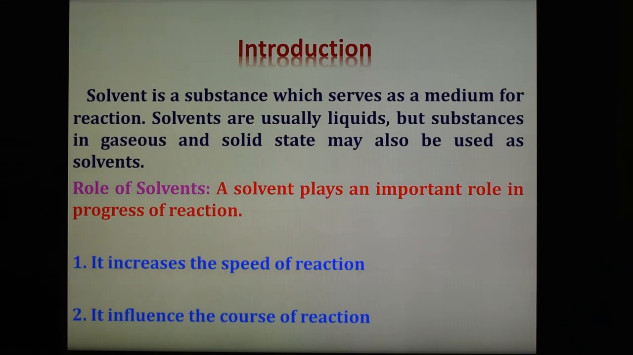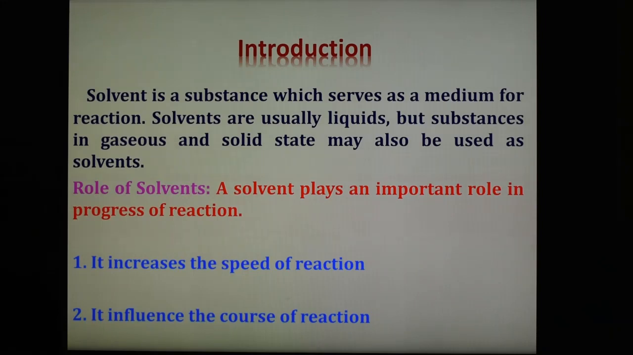One is it increases the speed of reaction. Second, it influences the course of the reaction. So first, it increases the speed of reaction. An example of this is when we mix powdered solid barium chloride and silver nitrate and allow them to remain together, the reaction between them takes place very slowly. But if their aqueous solutions are mixed, then the reaction is very rapid and the precipitate of silver chloride is formed.